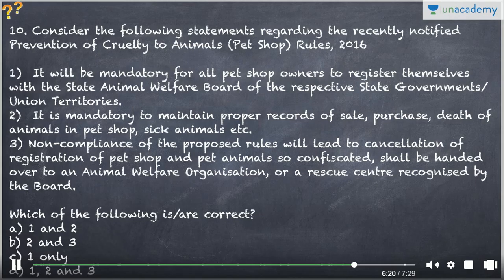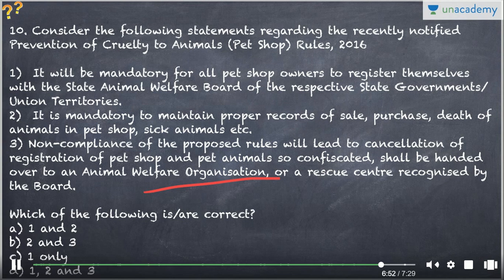The next question, the final question for today, is regarding the recently notified Prevention of Cruelty to Animals (Pet Shop) Rules 2016. So it will be mandatory for all pet shop owners to register themselves with the State Animal Welfare Board of the respective state governments. It is mandatory to maintain proper records of sale, purchase, death of animals in the pet shop and sick animals, etc. And non-compliance with the rules will lead to cancellation of registration of the pet shop, and pet animals so confiscated shall be handed over to an animal welfare organization or a rescue center recognized by the board.